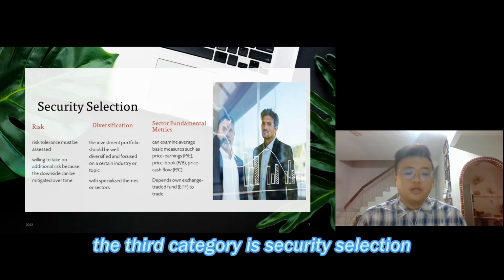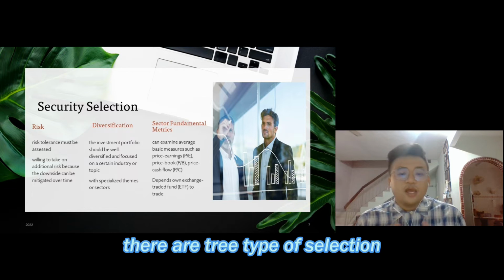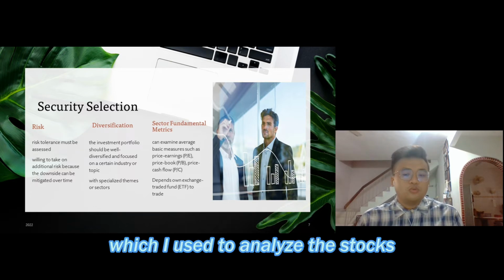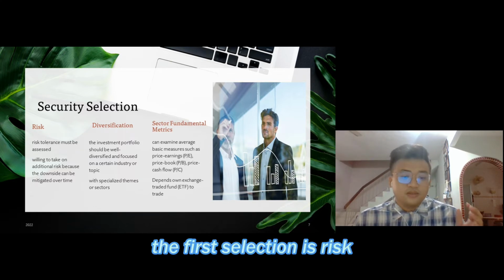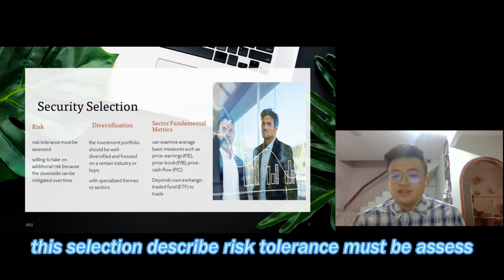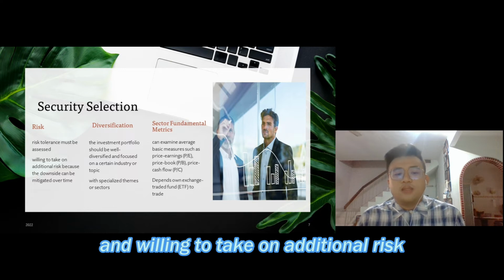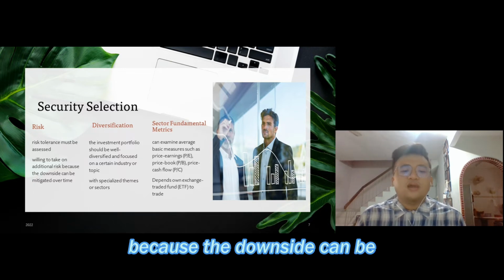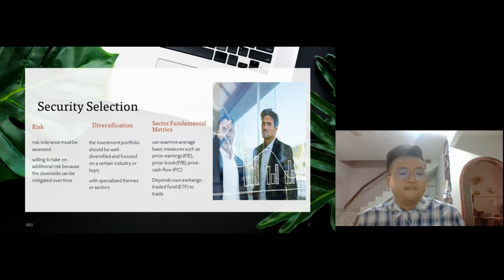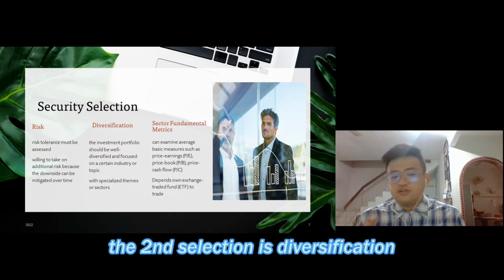Okay, next we go to the third category. The third category is security selection. There are three types of selection which I use to analyze the stock. The first selection is risk. This selection describes that risk tolerance must be assessed, and one should be willing to take on additional risk because the downside can be mitigated over time. The second selection is diversification.